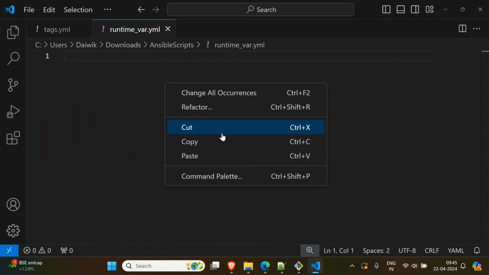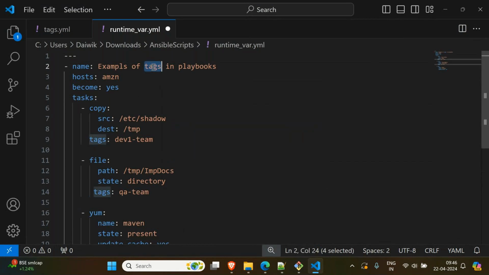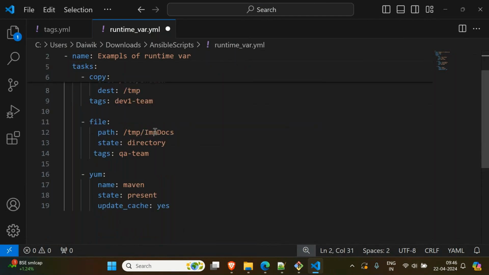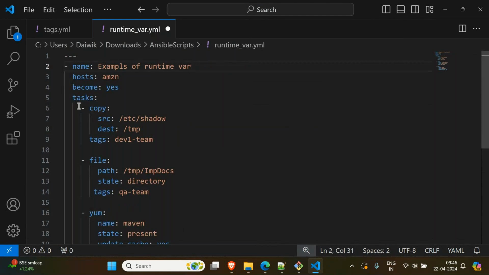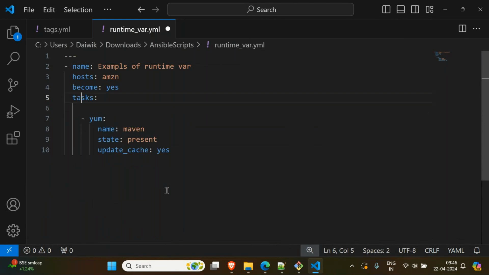Just paste our previous code. Here are examples of runtime vars. Very simple. It's not at all complicated. It's just taking time, typing these things, that is what is taking time. Otherwise, it's not a complicated topic. Very easy to understand. Right, now I want to install Maven.